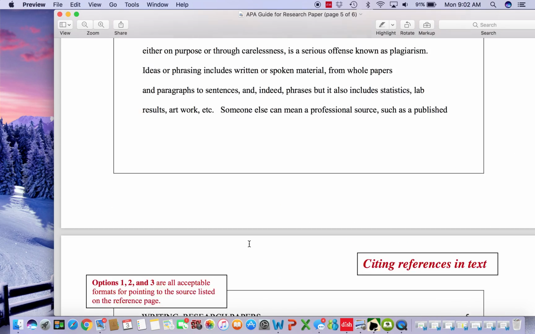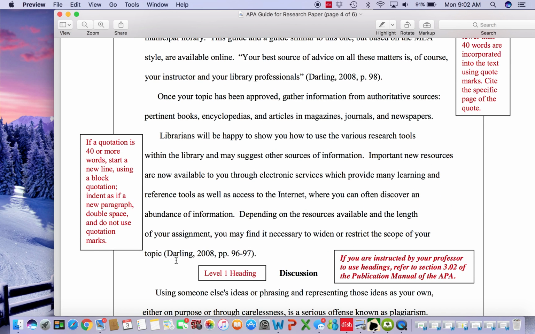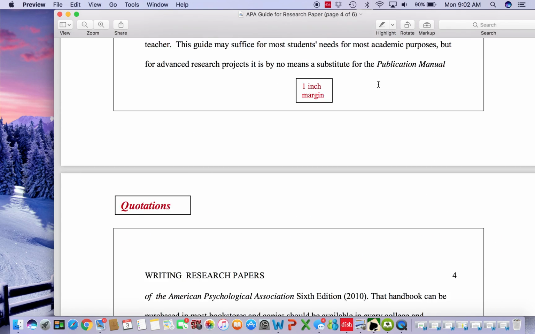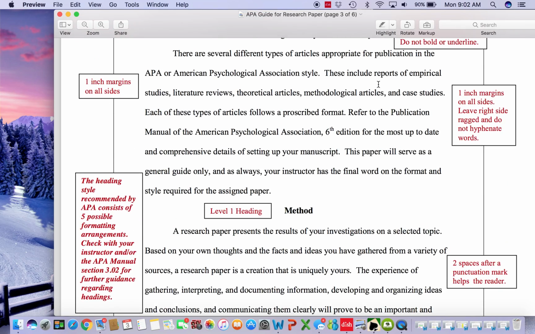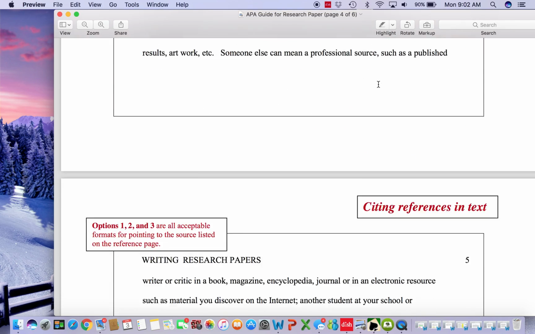Now I want to talk about something else. If you will notice, this paper is in APA format. You will put the author's last name in parentheses, a comma, and then you will put the year that paper was published. You may also put the page number if you have a lengthy document or you used a book source. If not, you will just merely put the author's last name and the date.